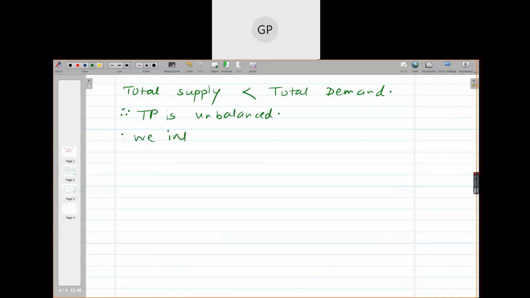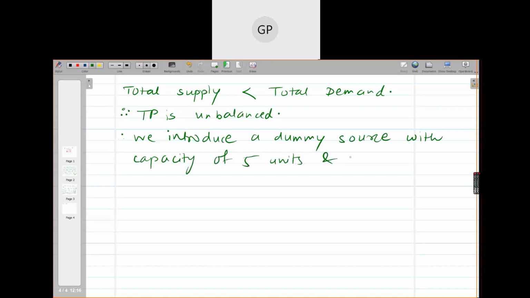Therefore, we introduce a dummy source with capacity of 5 units and profit in each cell at 0. Okay, so in the dummy source or dummy column, whichever you are introducing, every entry is to be taken 0, because that you are introducing.